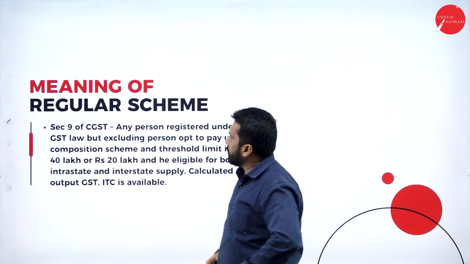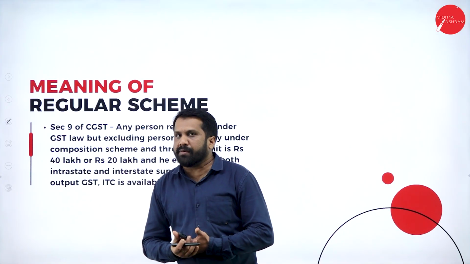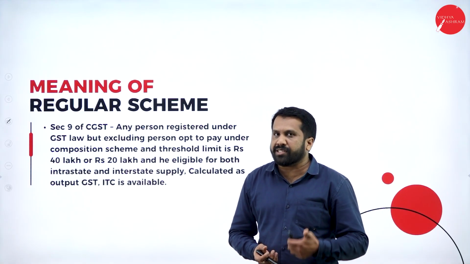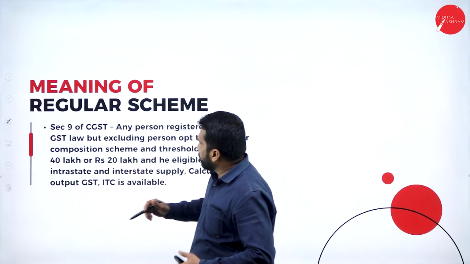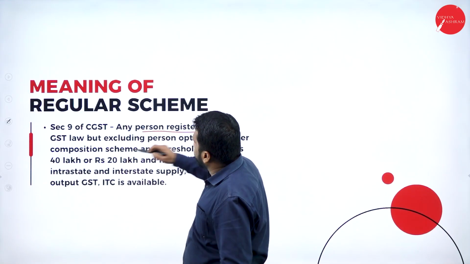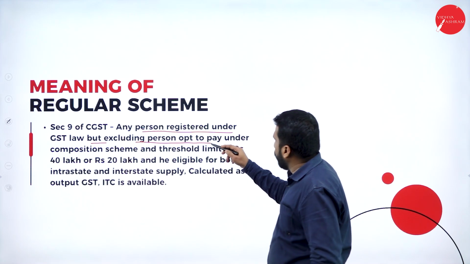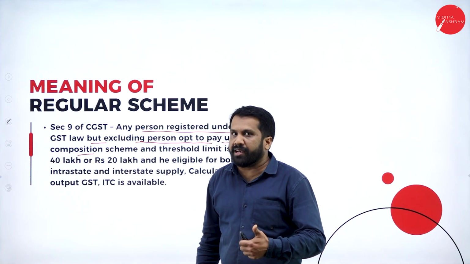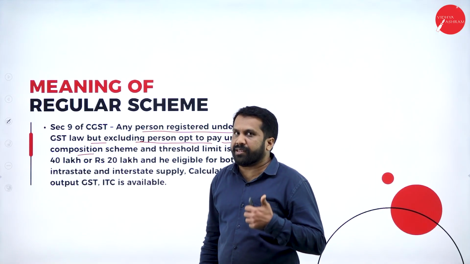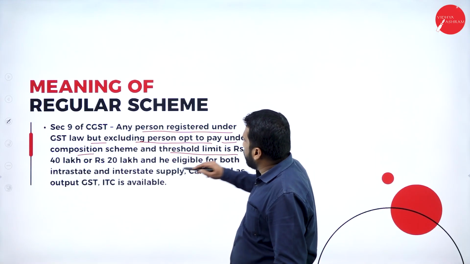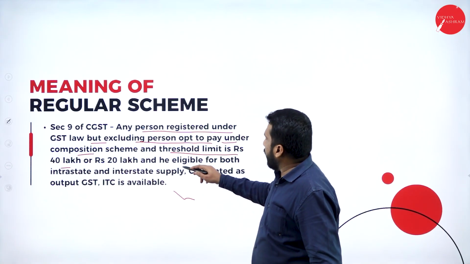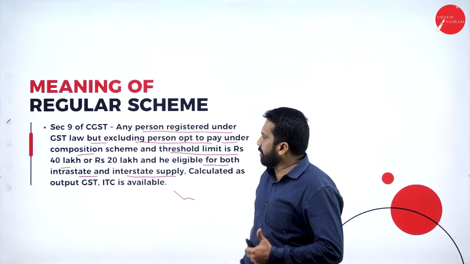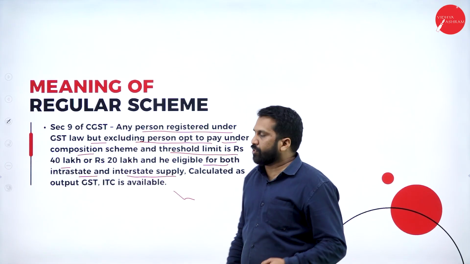Meaning of regular scheme. A regular scheme is very simple. Whatever tax rate is mentioned on that particular item, that has to be charged, paid, and filed. Now, CGST: any person registered under GST law, excluding a person who opts to pay under composition. I told you composition gets a special rate, but composition tax is always calculated on the turnover. The threshold limit is 40 lakhs or 20 lakhs, and he is eligible for both interstate and intrastate. He can sell within the state and also outside the state.